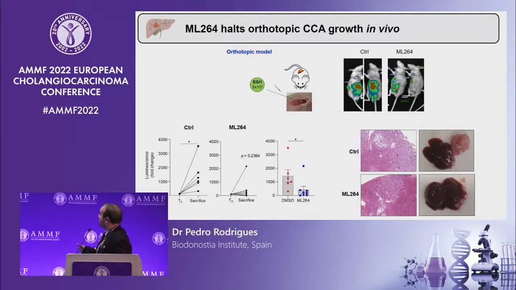And here we can see, for example, some hematoxylin and eosin stainings that show that the tumor areas in control mice were far bigger than in the mice treated with ML264, while when looking phenotypically at the liver, we observed very large tumors in control mice, while very small ones were observed in mice treated with the KLF5 inhibitor.